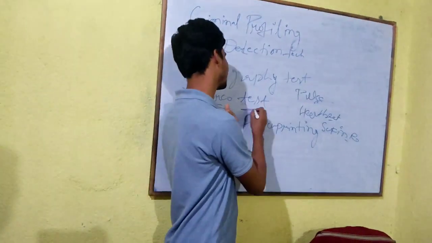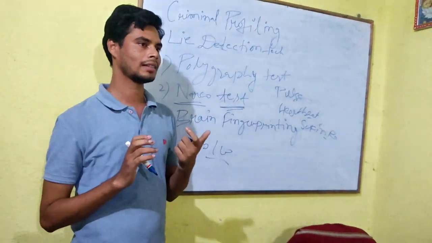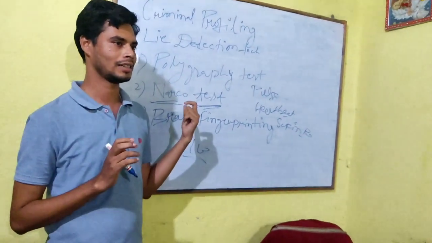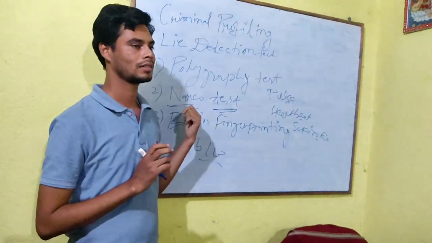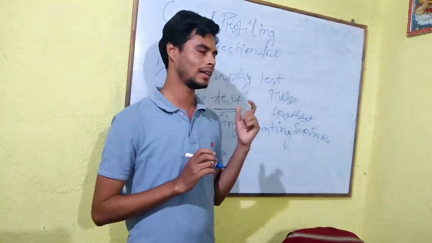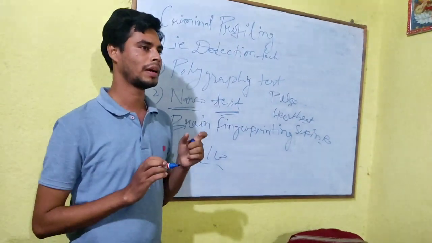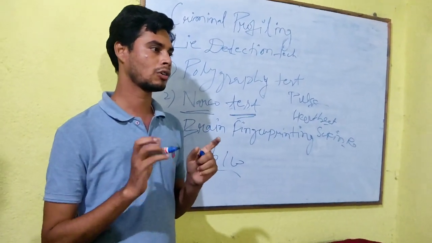This narco analysis was done in the case of the Mumbai attack. There was one terrorist, his name was Muhammad Kasab. This test was done in that case. He was given the injection. The name of that injection is pentothal, sodium pentothal or sodium thiopental or scopolamine.